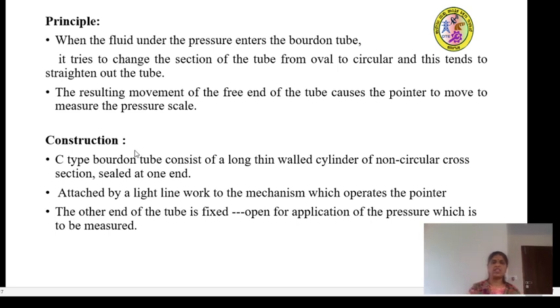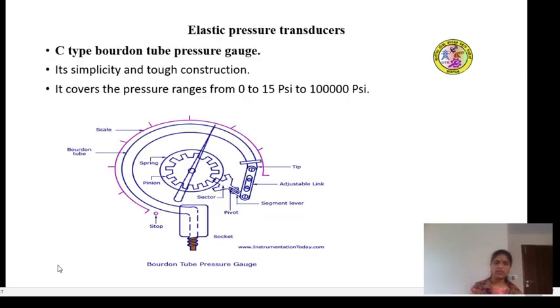So coming to the construction part, as you know already from the principle, it consists of a long thin walled cylinder of non-circular cross section sealed at one end. We'll understand by looking at the figure. So this is a long thin non-circular cross section, the C-shaped Bourdon tube cross section. One end is pivoted, the other end is